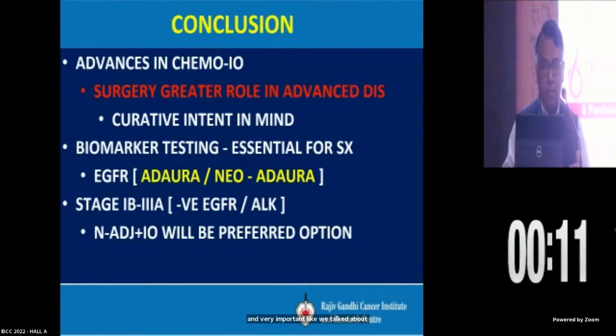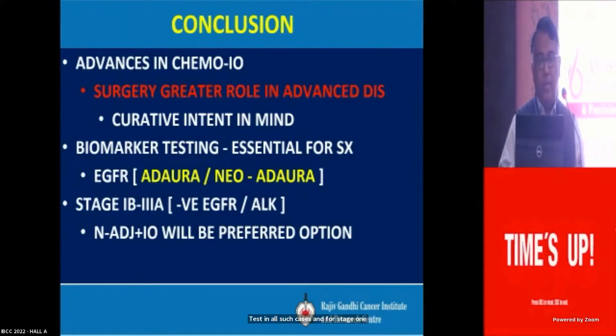Very important, like we talked about, biomarker testing is very, very essential, because a biomarker-driven tumor is not going to respond to immunotherapy and vice versa, so it's very important we do a biomarker test in all such cases. And for stage 1B and 3A, those who are biomarker negative, it's obvious that neoadjuvant immunochemotherapy will be the preferred option in the coming times.